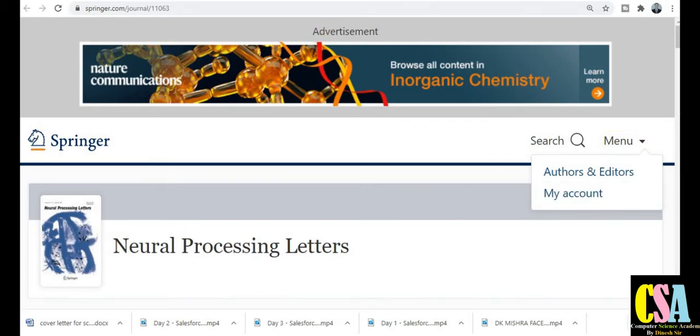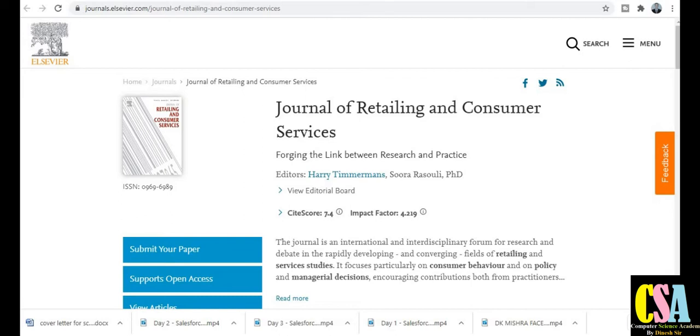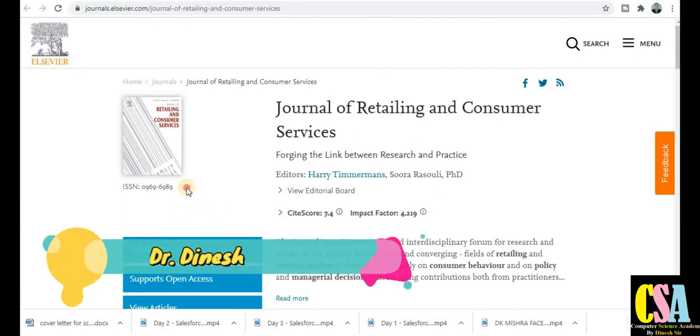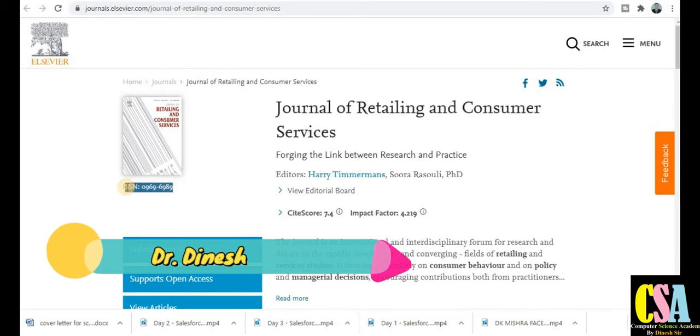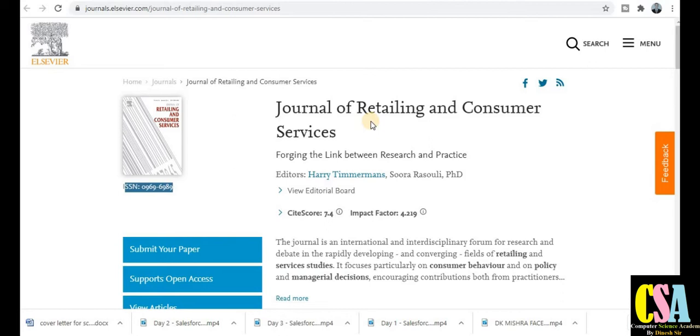Now the next journal name is the Journal of Retailing and Consumer Services. This is also a very reputed platform on Elsevier to publish research articles and research manuscripts. It is also a very renowned and authentic platform. The ISSN number of this journal is 09696989, and the journal title is the Journal of Retailing and Consumer Services. This journal comes under the category of management and interdisciplinary.